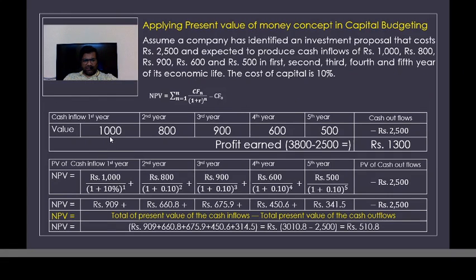First year we will earn 1,000, second year 800, 900, 600, 500. That means at the end of the fifth year, the life of the investment proposal is over. So what is our total revenue? 3,800 over the last 5 years. And what do we have to spend? The answer is 2,500. So what is the profit made? The answer is 1,300 rupees is the profit we are deriving from this investment proposal.